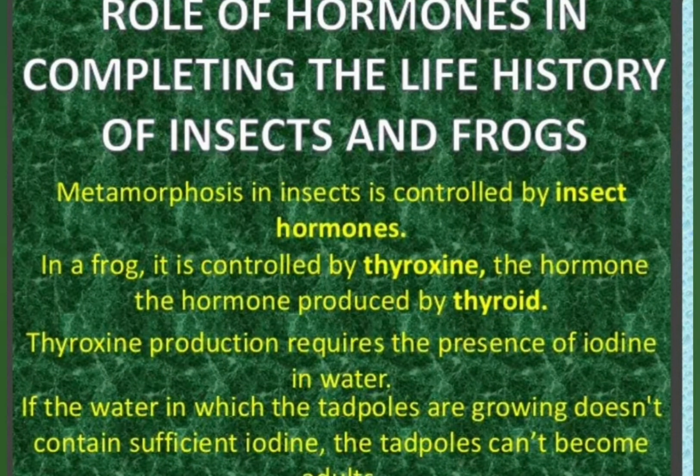The role of hormones in completing the life history of an insect and frog. Metamorphosis in insects is controlled by insect hormones. In a frog, it is controlled by thyroxine, the hormone produced by the thyroid. Thyroxine production requires the presence of iodine in water. If the water in which the tadpoles are growing doesn't contain sufficient iodine, the tadpole can't become an adult.